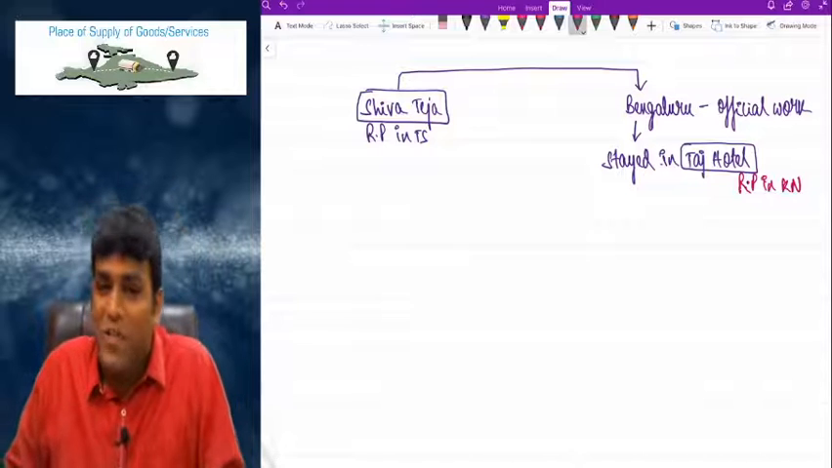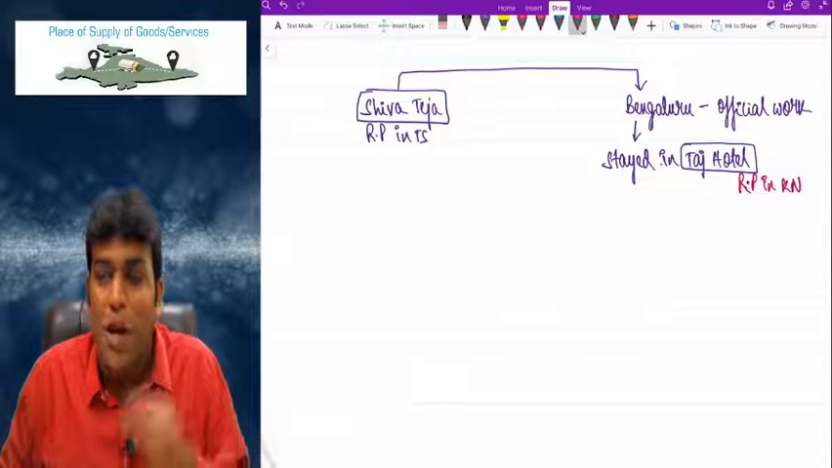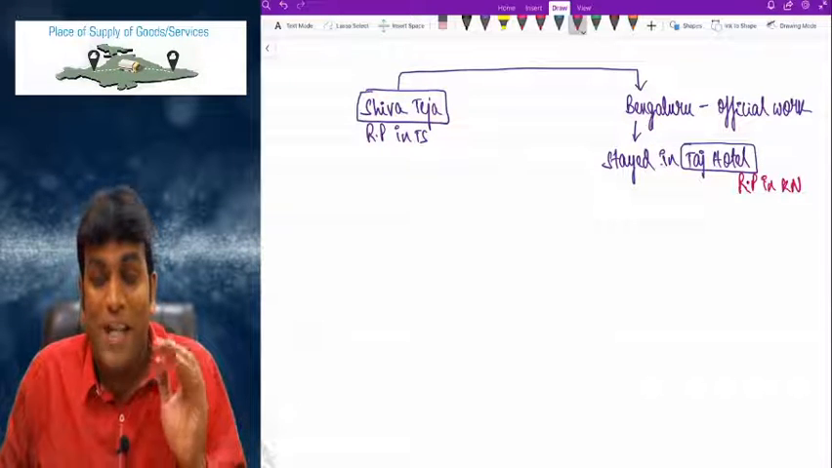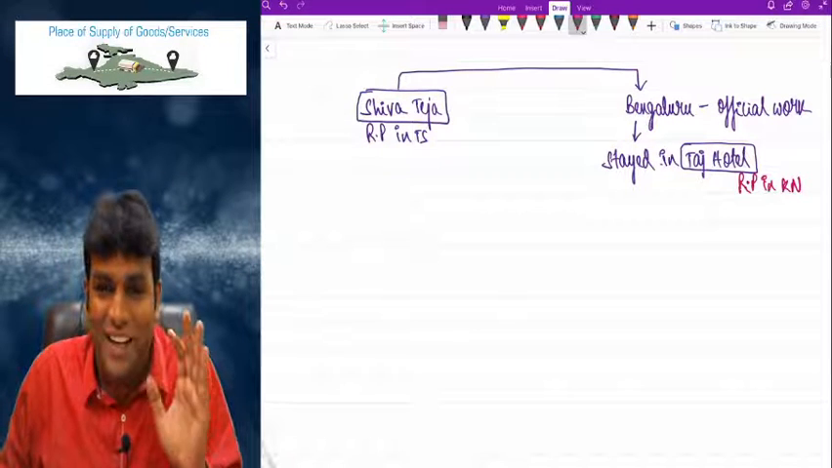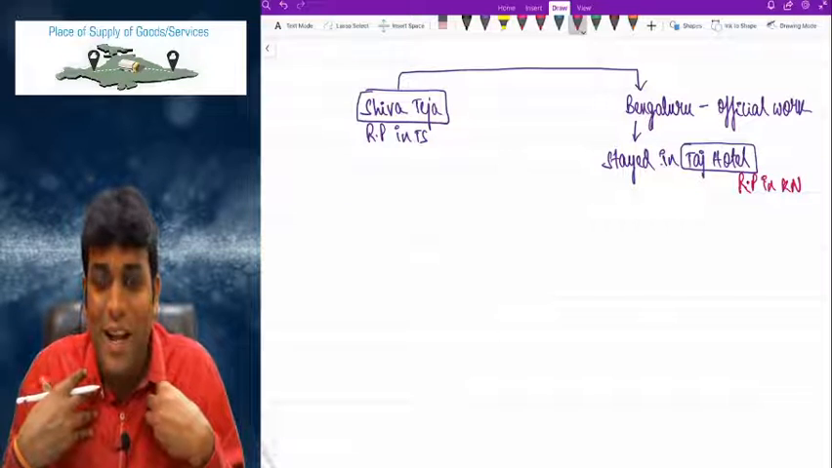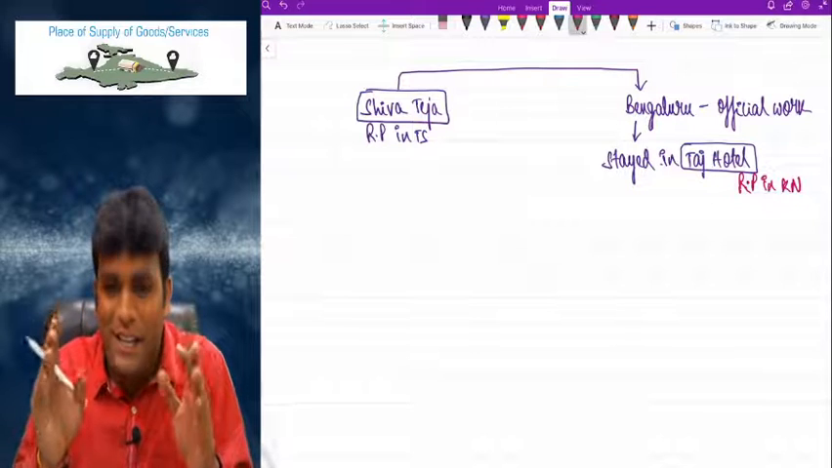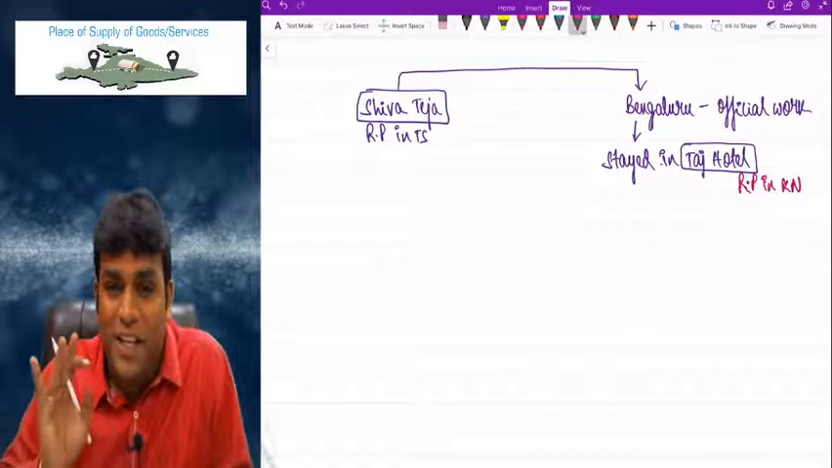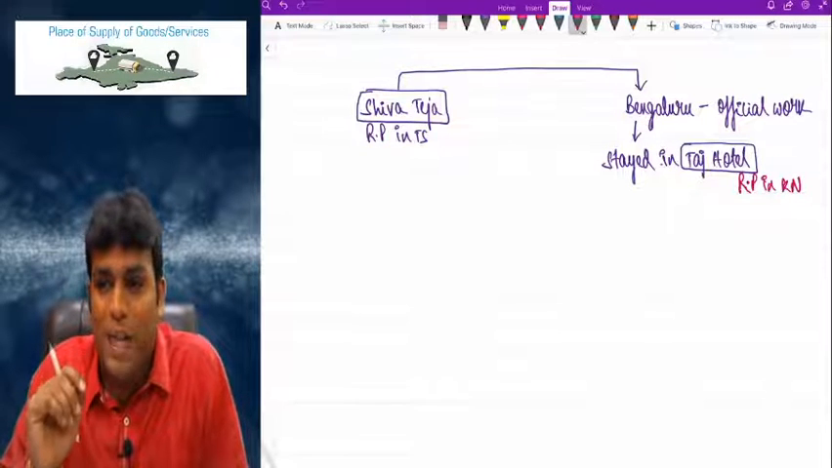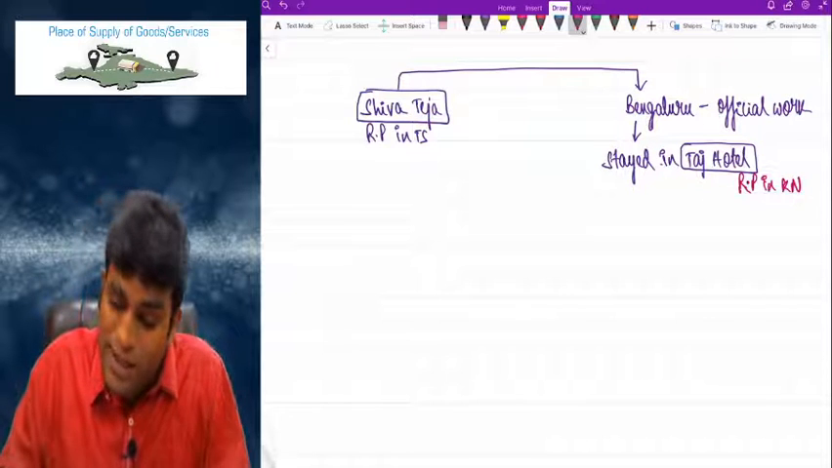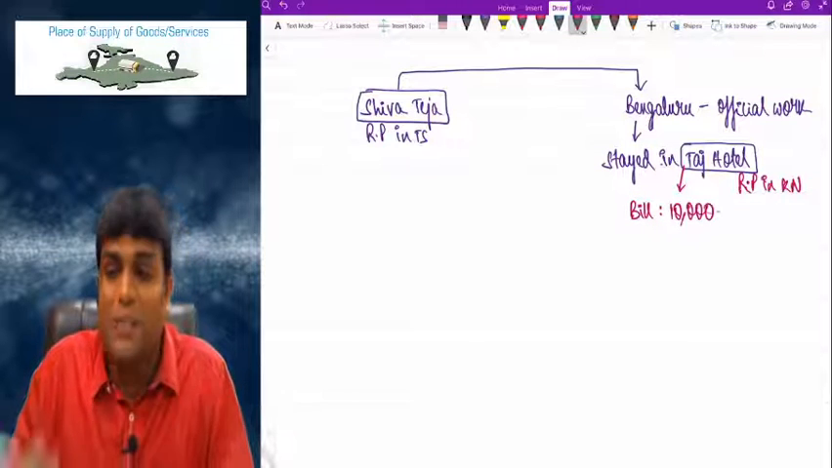Come on, my dear friends. SHIVA TEJA is a registered person where? In Telangana state. And I went to Bengaluru for some official work, and in Bengaluru I stayed in Taj Hotel, which is a registered person in Karnataka. Clear, right? So a Telangana person went to Karnataka state for some official work and stayed in a hotel called Taj Hotel in Bangalore. Now, let's say for a second, the hotel bill worked out to 10,000.